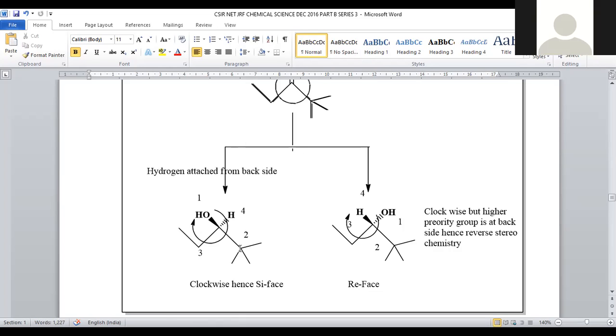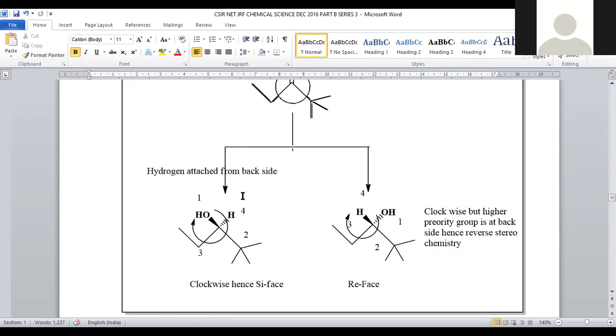Being both the same atoms, numbering will be given based on the attachments present on them. Here the carbon is attached with 3 methyl, here the carbon is attached with only 1 methyl. Obviously 3 methyl will get higher priority when compared to 1 methyl substitution. Hence this tertiary butyl will get second, followed by this methylated carbon, and the least will be given to hydrogen, being atomic number 1, least priority.